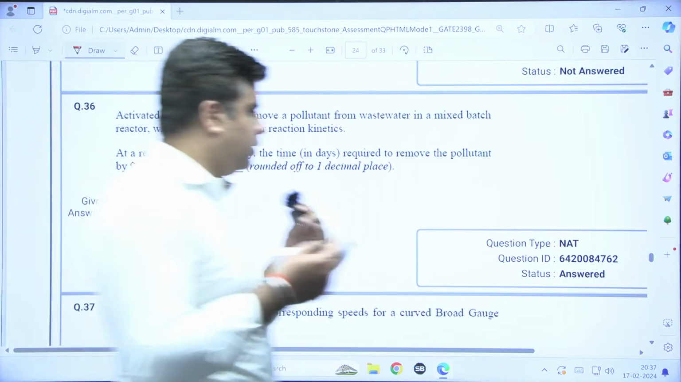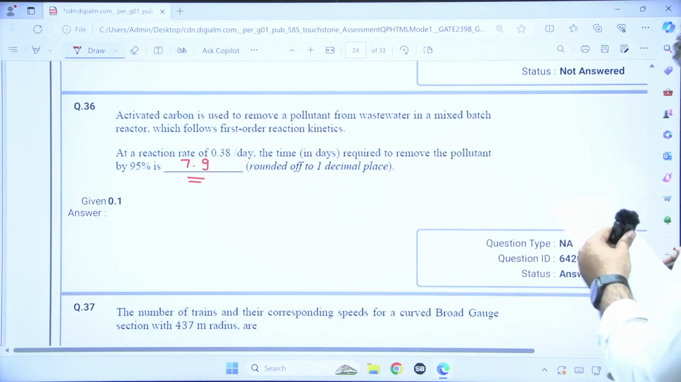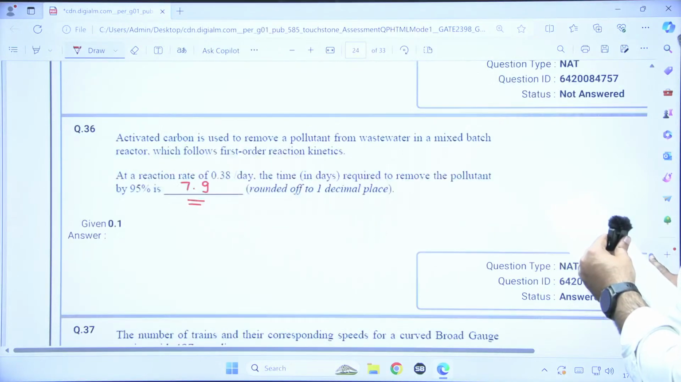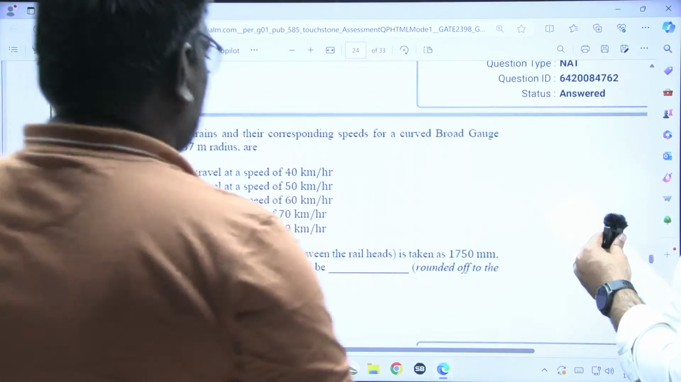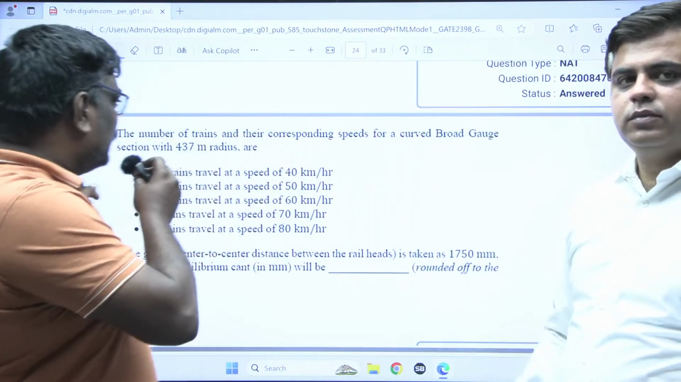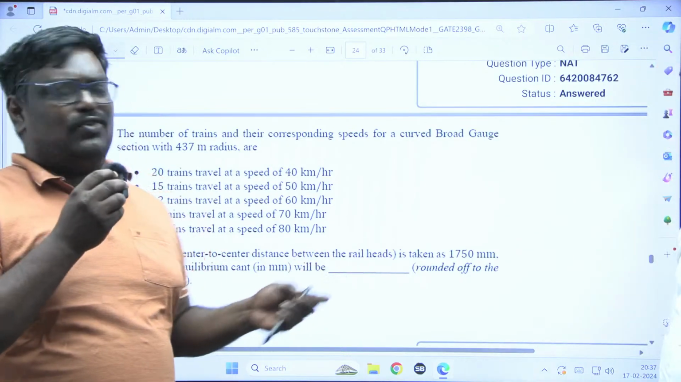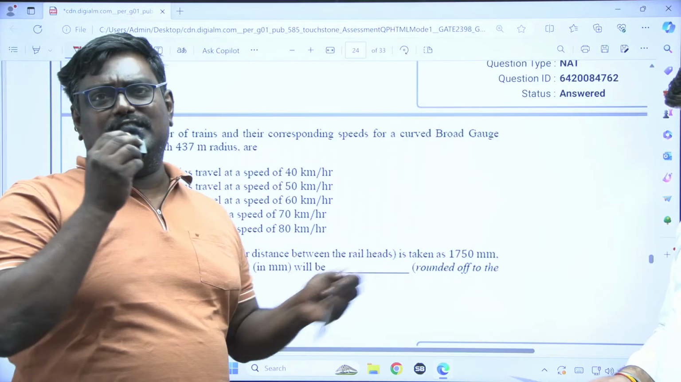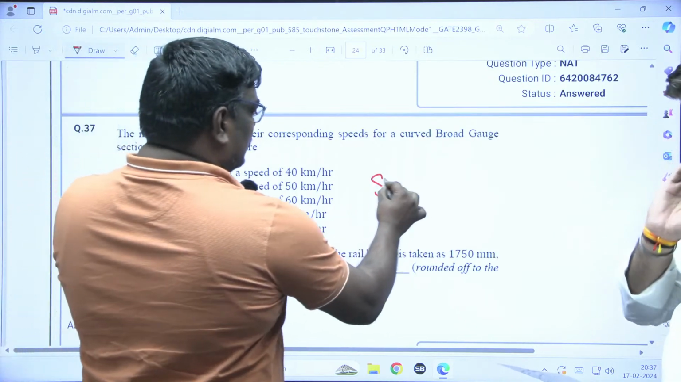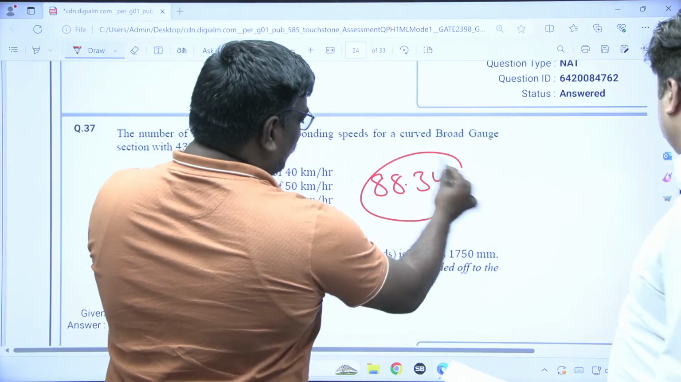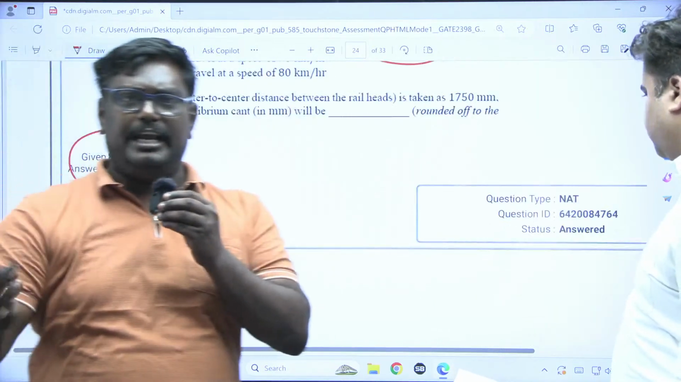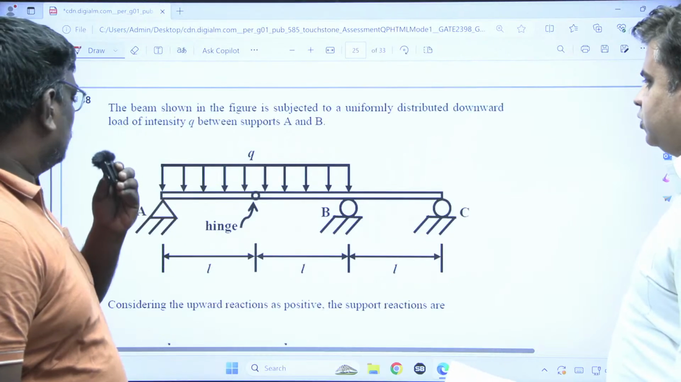Next question is question number 37. The number of trains and the corresponding speeds for a broad gauge. So you have this formula G V squared by 127, where G is the gauge distance, and I think you will get 88.34 mm or something. Yeah, 88.34. So it can be rounded off to 89 also, we have to see. It can be 88 or 89. Percent tolerance is there, no, sir? Yes. So this might be correct.